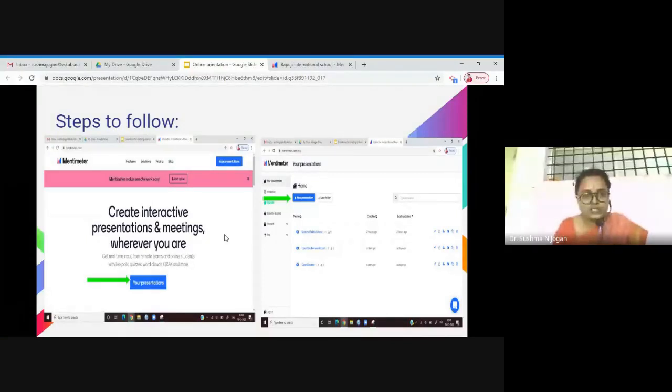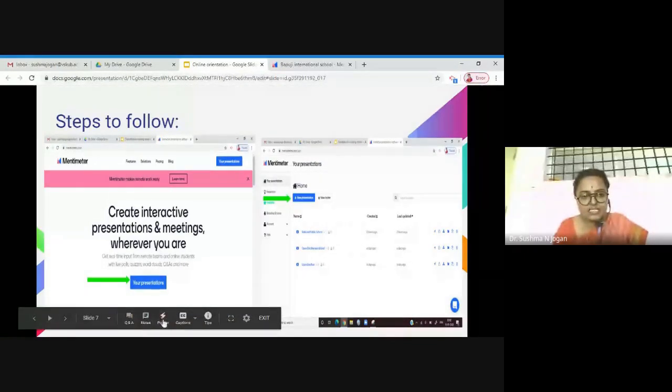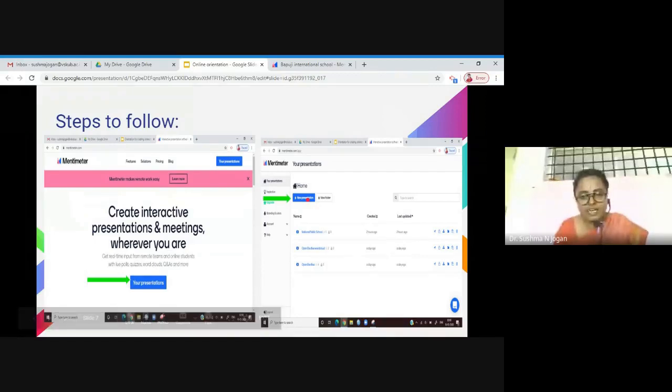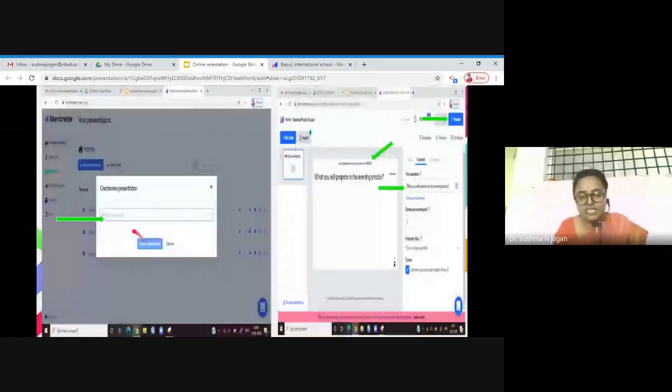You can go through them. Just go to Google and type mentimeter.com. You can see this particular screen. After this screen, you can go to the presentations, and there you have to go to the new presentation. You can give a title to that, and you can start. Once you give the title, this page will be displayed. There you can put a question, and a code will be displayed.